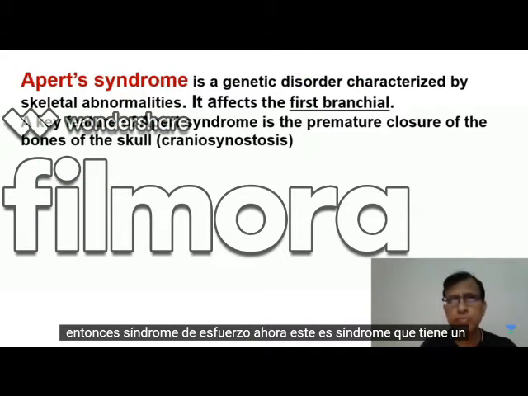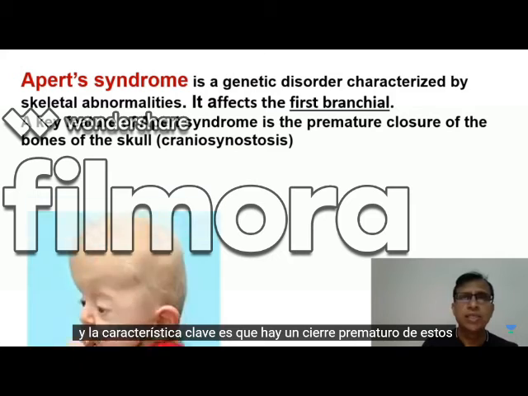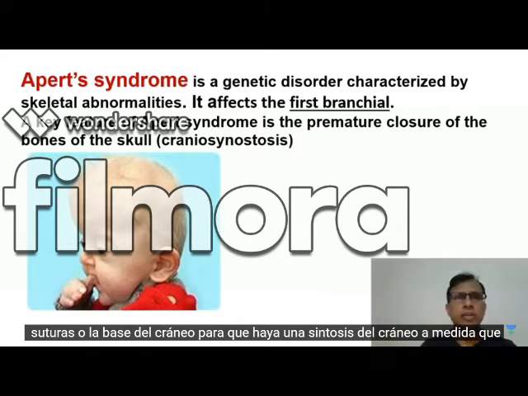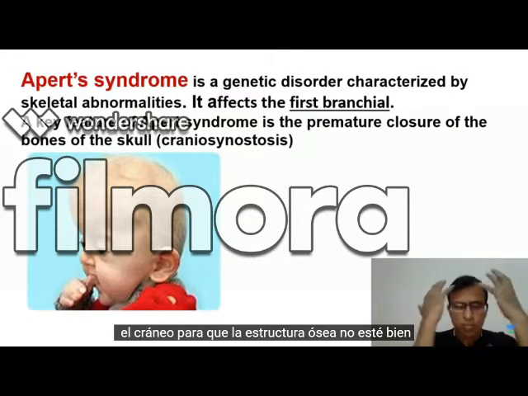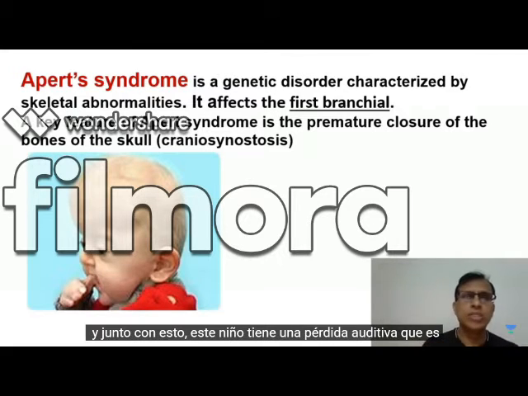Then Apert syndrome. Now, this is a syndrome which has skeletal anomalies, not only of the face, skeletal anomaly of the hands and the feet also. It's affected by, as I said, the first branchial arch, and the key feature is that there's a premature closure of the sutures of the skull base. So there's a craniosynostosis. As you can see in the diagram, because there's a premature closure of the skull, the bony structure is not well developed and the skull may look very large, and along with this the child has a hearing loss, which is conductive hearing loss.